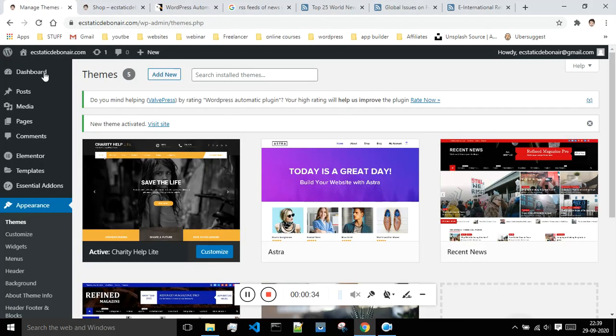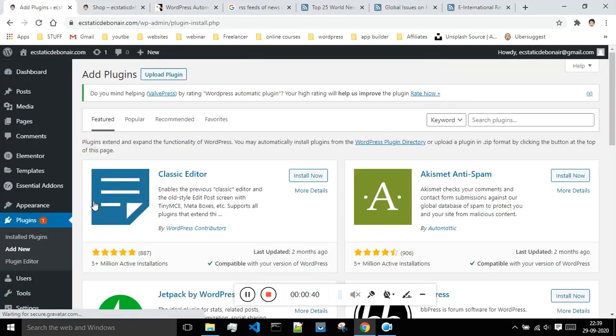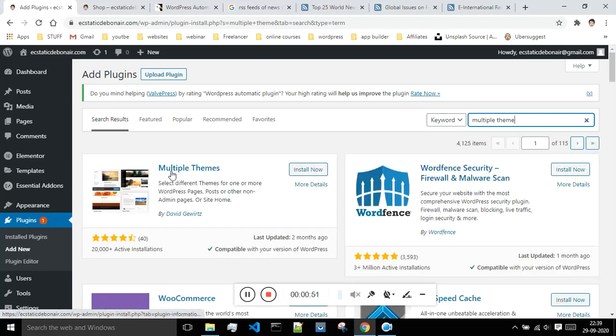In order to make use of the 2 themes simultaneously, I will go to plugins, I will say add new, and there is one plugin known as multiple themes. Let me just search. Okay, so this is that plugin. You just have to install and activate.